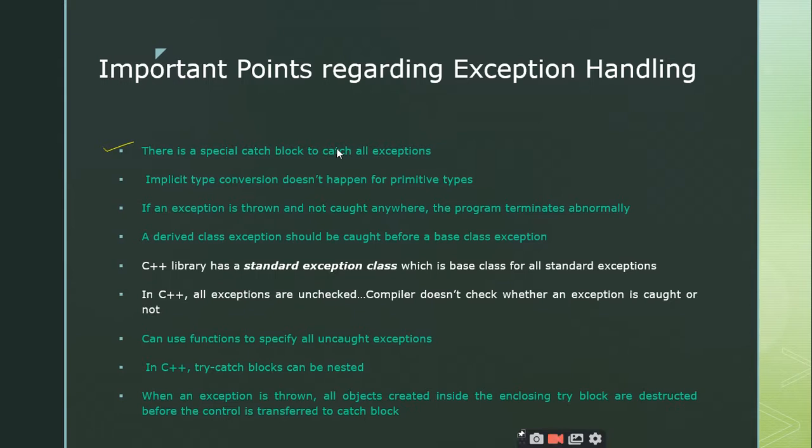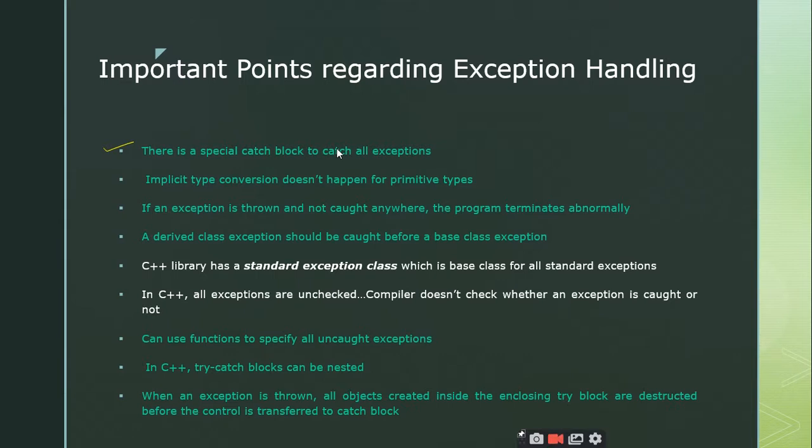But sometimes the programmer does not know what type of exception it is generating, that means what type of value it is throwing. For example, in yesterday's class we discussed a programming example where it throws an integer value, that is, throw of d, where d is of integer data type, and we write a corresponding catch block which has a parameter int d. So when an exception is thrown with an integer value, the corresponding catch block with an integer parameter will be activated, and then the remaining process continues.